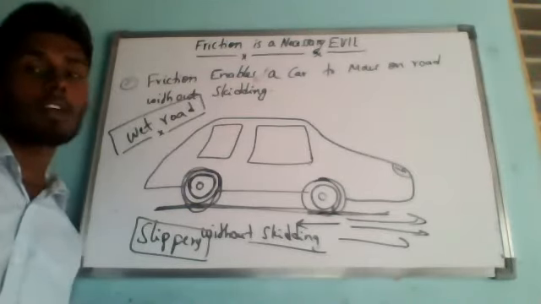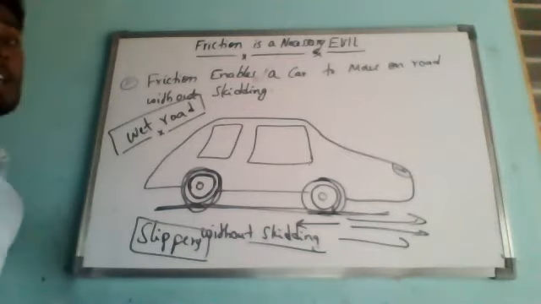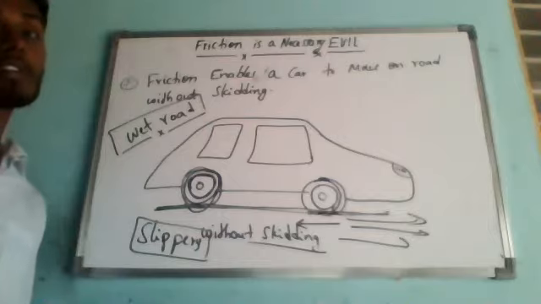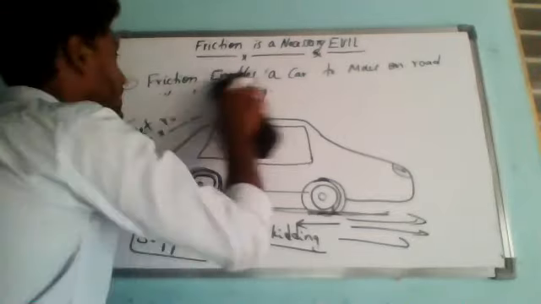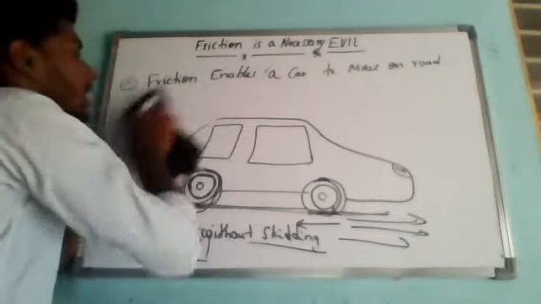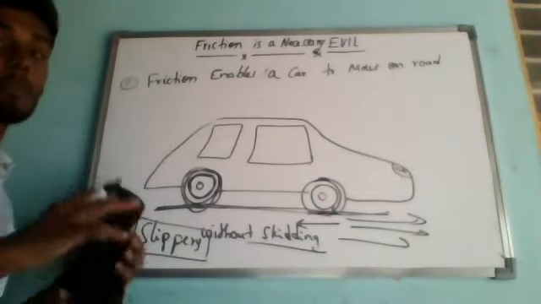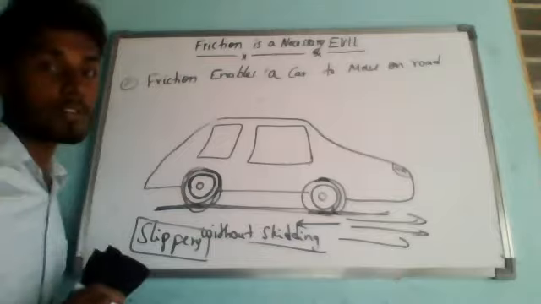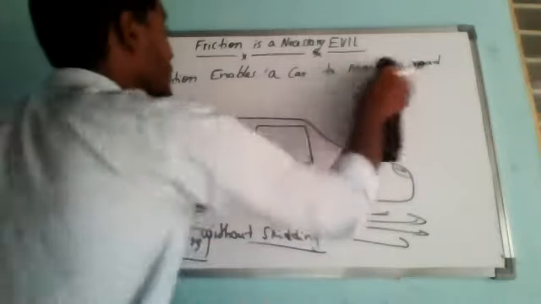The next one is that friction enables us to apply brakes and slow down or stop a moving car. That is our next one. So here the friction is between what? Brakes and the wheels of a vehicle. So friction enables us to apply brakes.